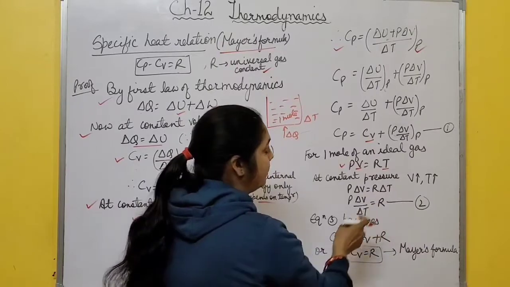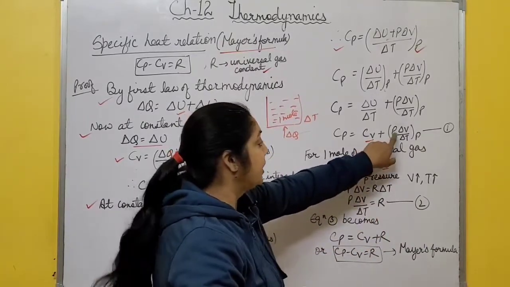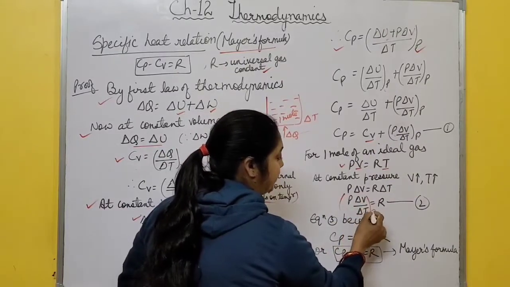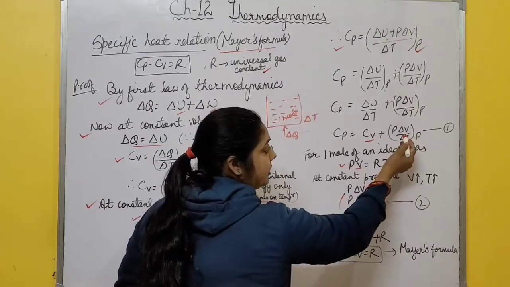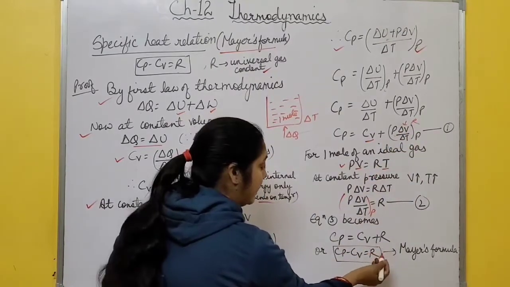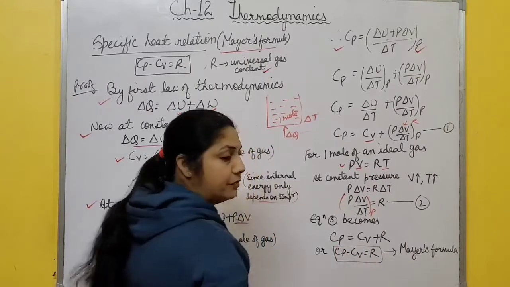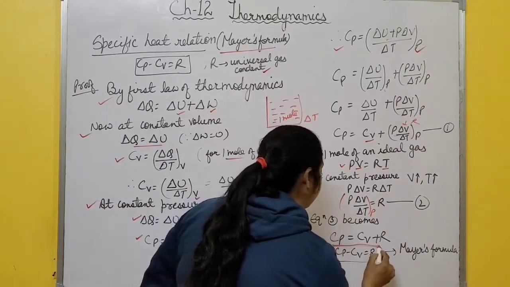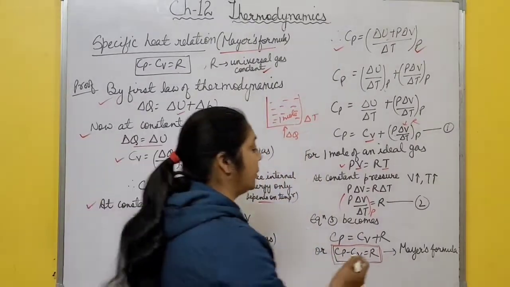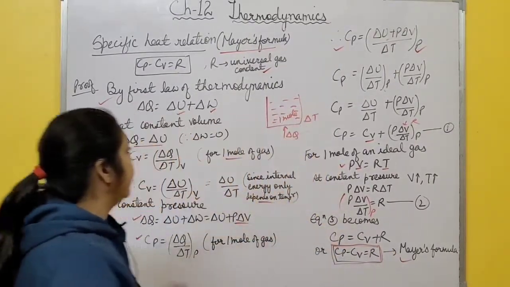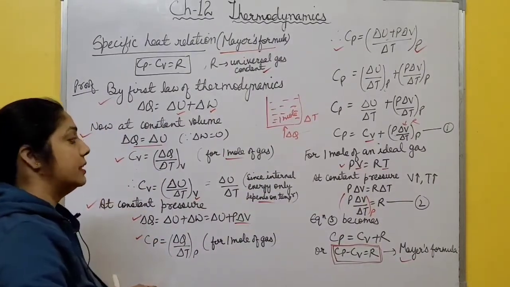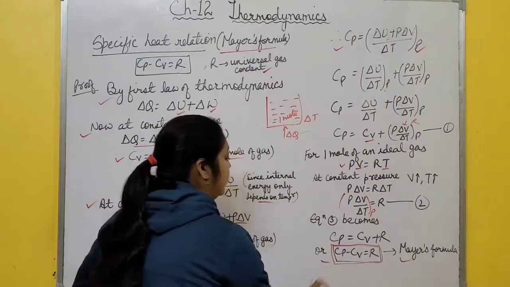You put this value in equation number 1. In place of P delta V by delta T at constant pressure, which is equal to R, you replace it by R. So Cp equals Cv plus R. Now it becomes Cp minus Cv equals R. This is the relation between specific heat capacity at constant pressure and constant volume. This is also called Mayer's formula. So in this way, you prove this using the first law of thermodynamics. First you find Cp and Cv, then you get this relation.